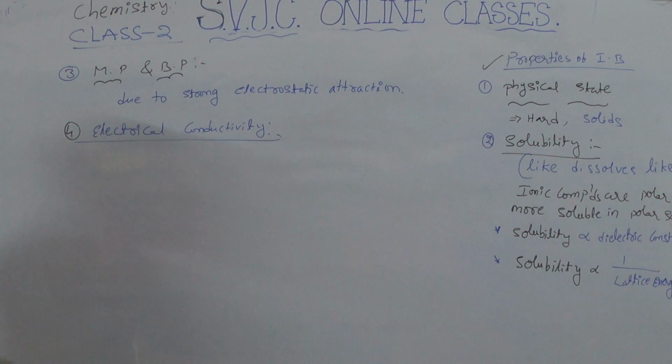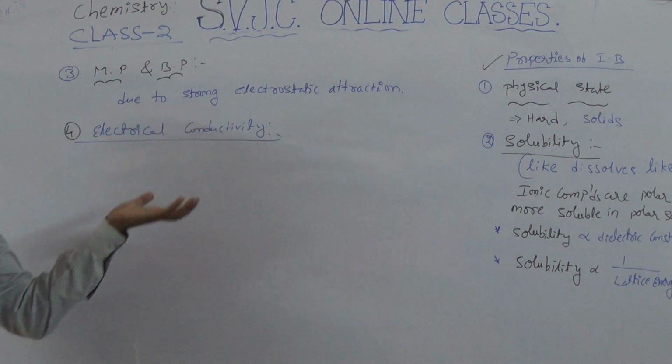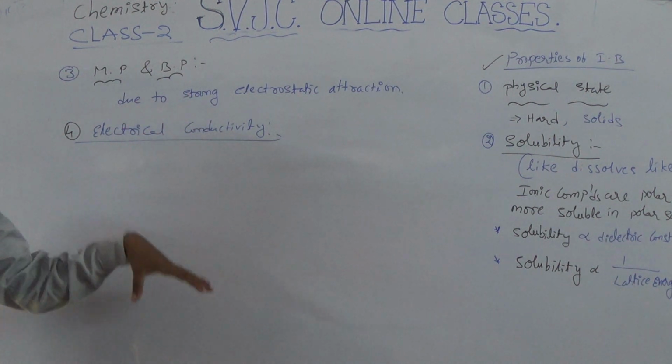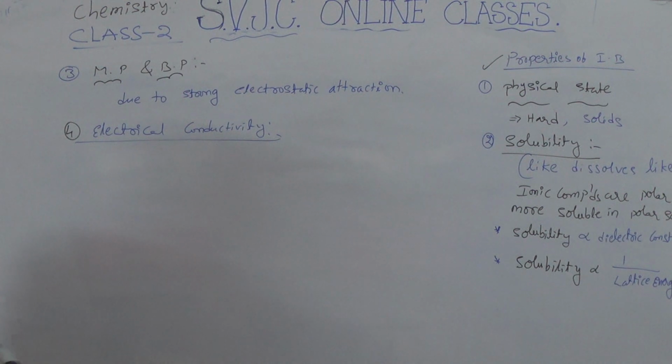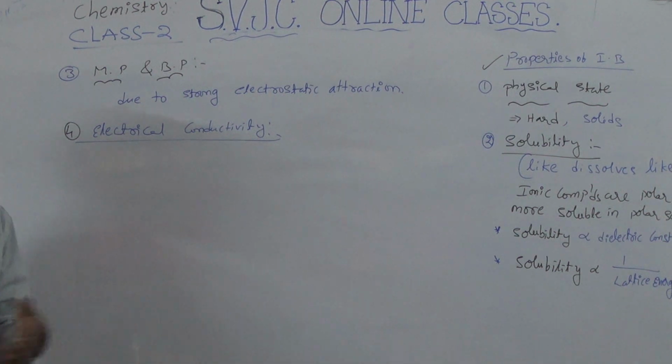But in which physical state do they act as good conductors? Ionic compounds present in aqueous state are good electrical conductors, whereas ionic compounds present in solid state act as bad conductors.